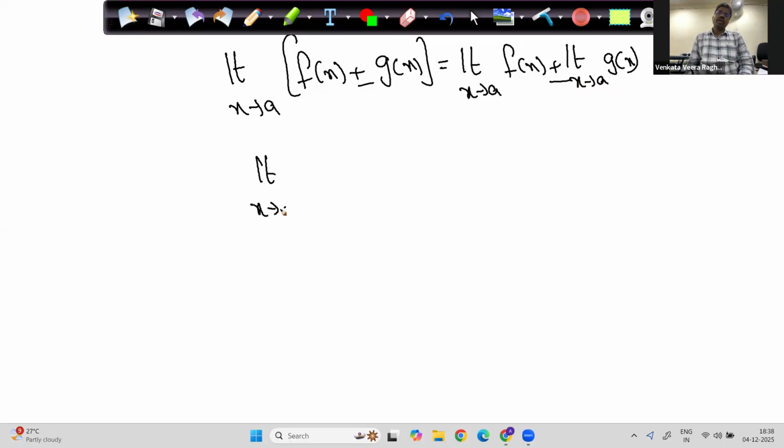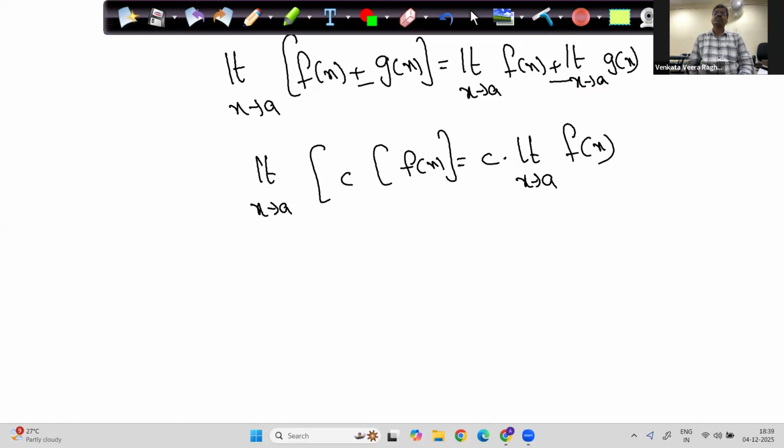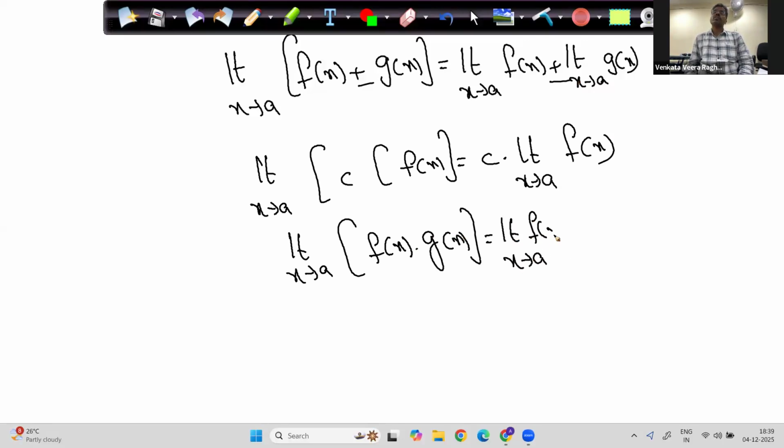Limit x tends to a of c into f of x is c times limit x tends to a f of x. Limit x tends to a of f of x into g of x is limit x tends to a f of x into limit x tends to a g of x.